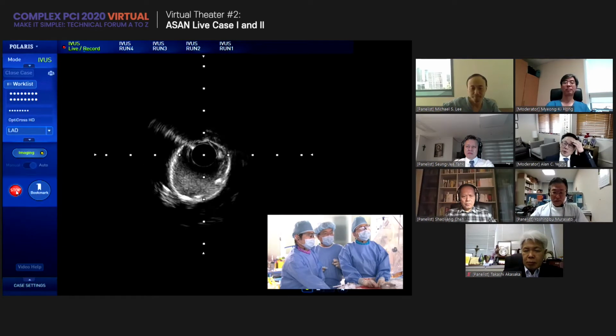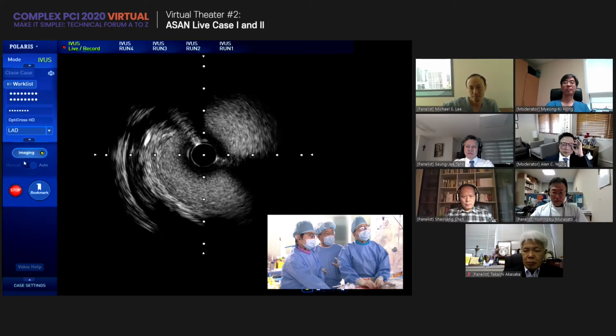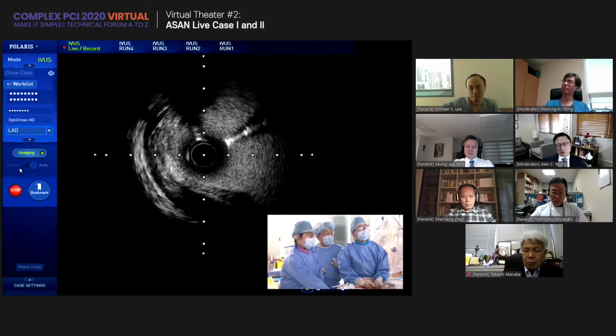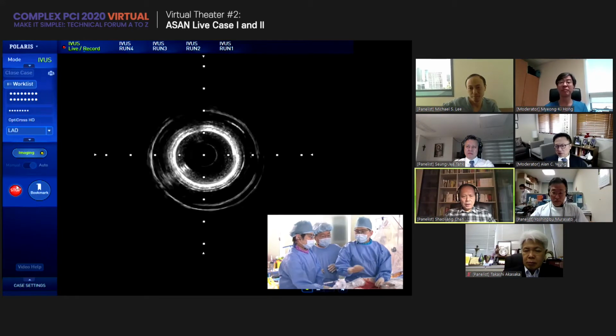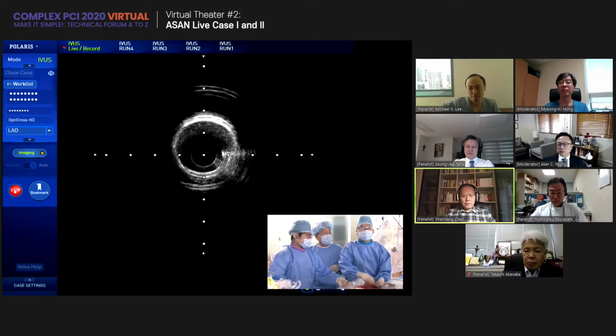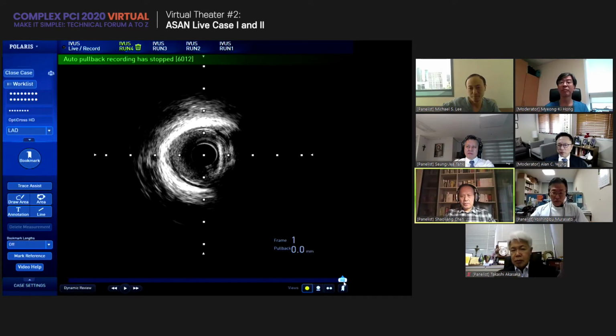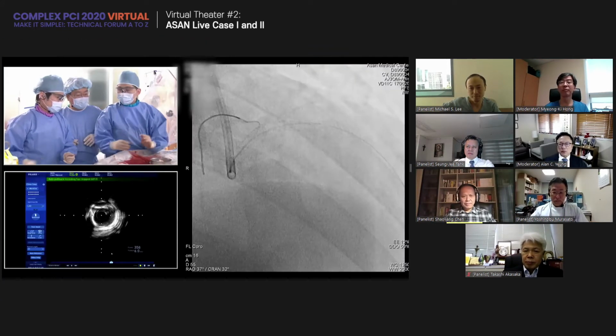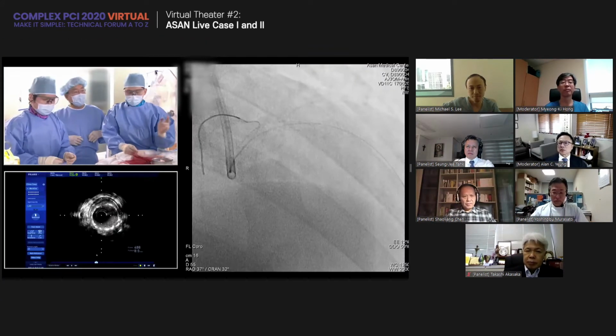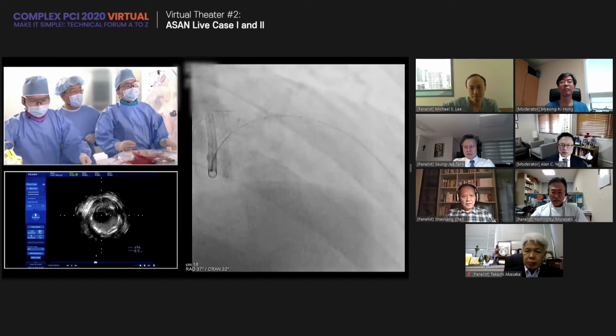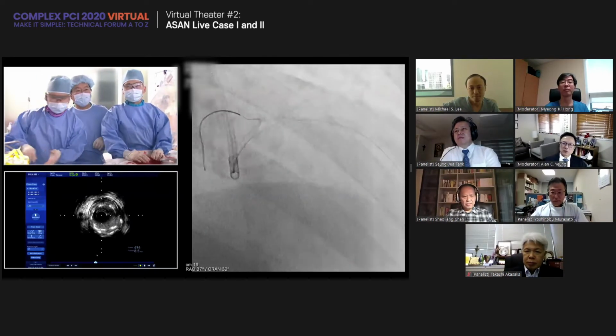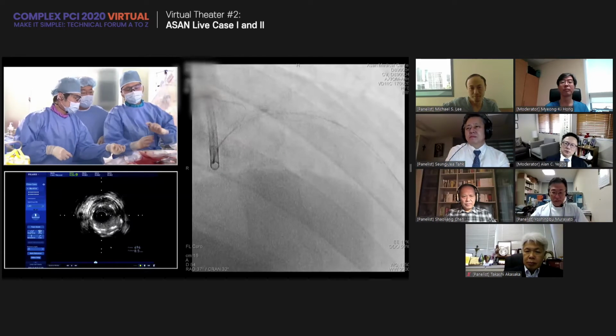So if stent area is, what is that? I think you need to use a 3.0 NC balloon to post dilate. Now the stent is under expanded. So what do we need to do further there? Dilation with a 3.0 high density balloon, approximately almost 4.